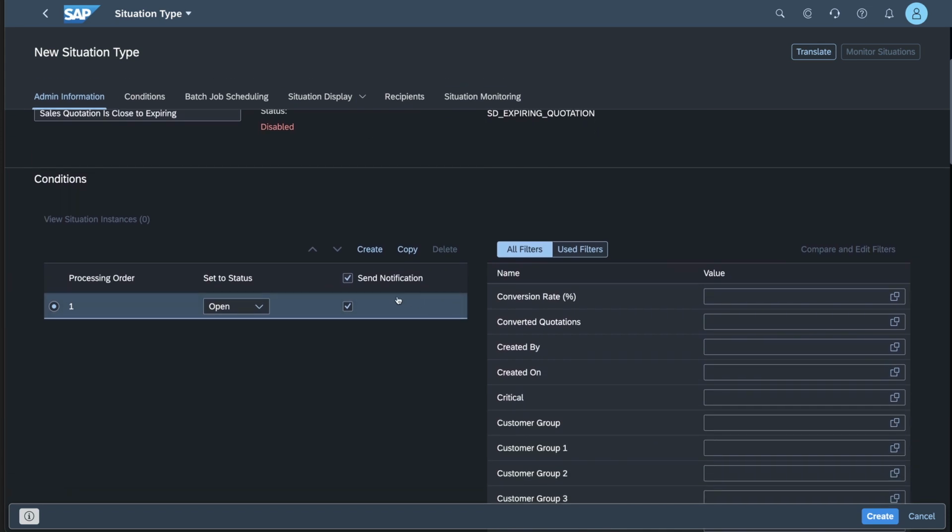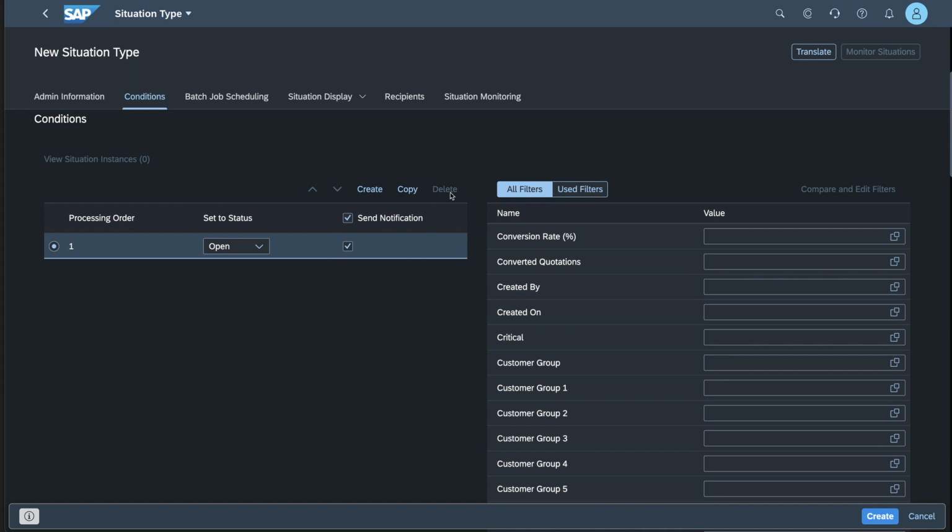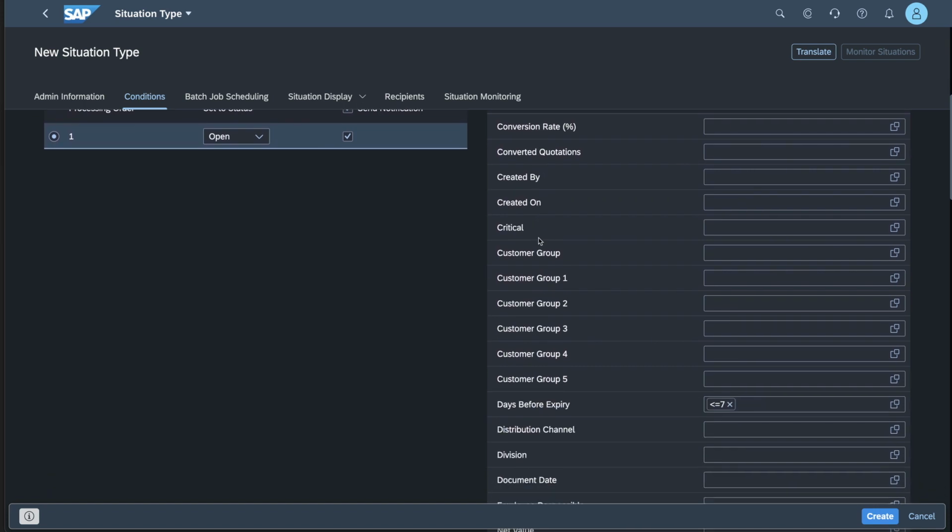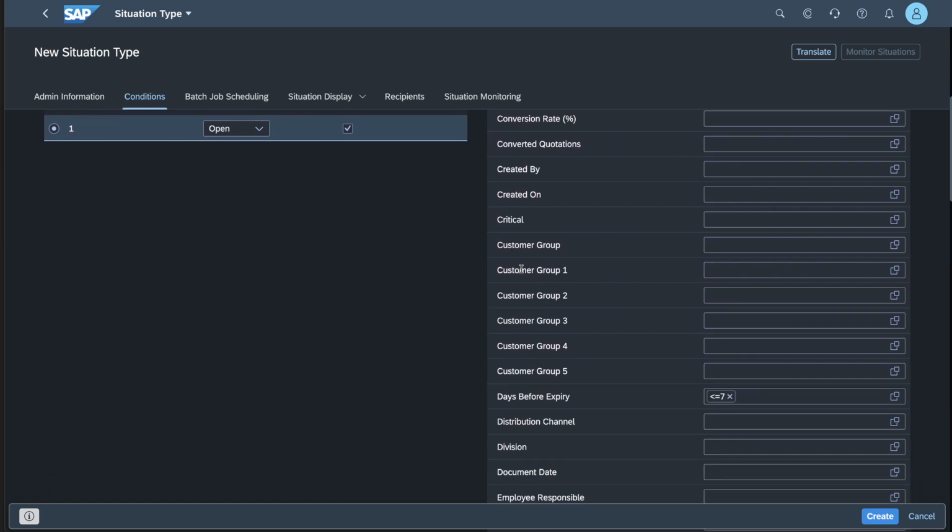Now, the first thing that you obviously need to do is to define the conditions that are going to help you identify what you define to be a situation that you want to be advised of or alerted as having already happened. Now, each of the conditions will vary depending on the situation type that you are trying to set up.